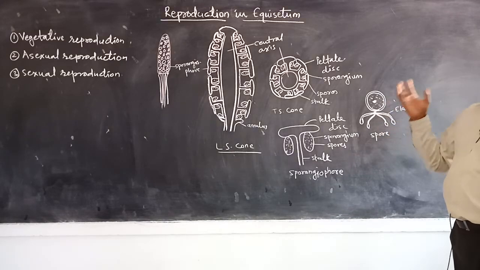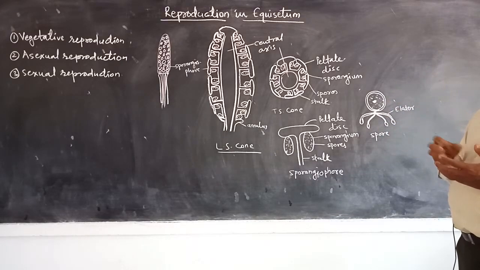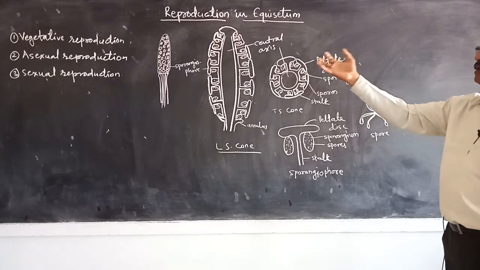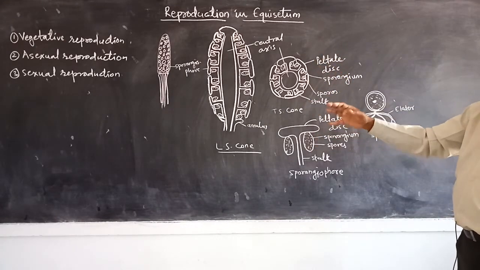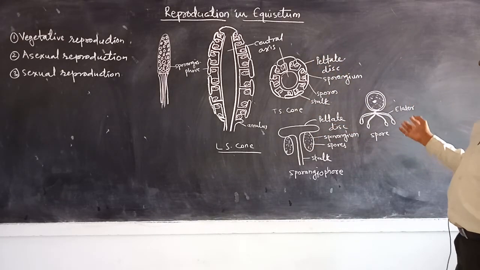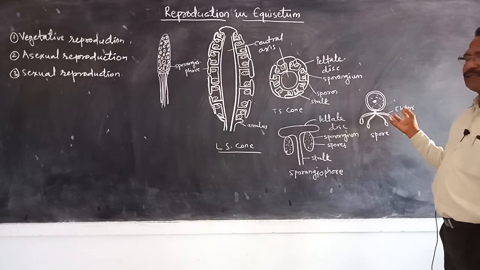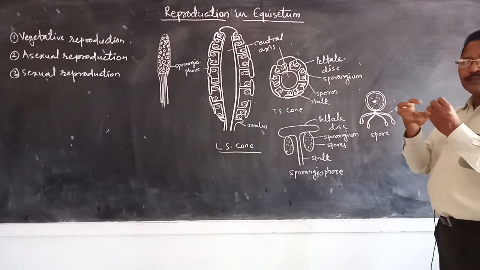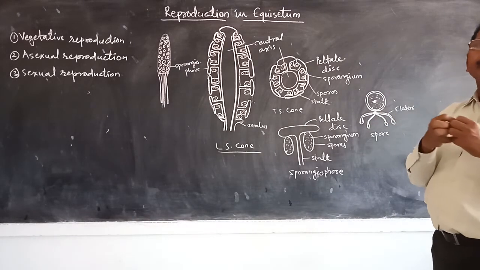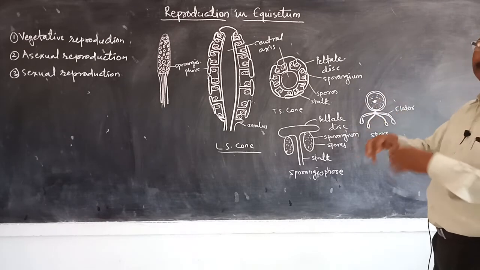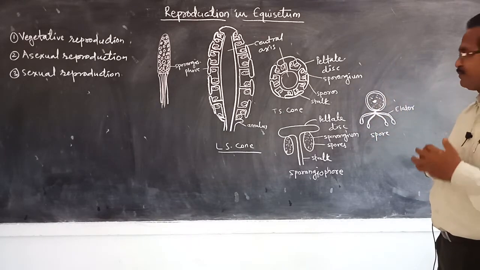It acts as a parachute. That's why the spores get liberated from the strobilus by means of wind. And these elaters are hygroscopic in nature. That's why, as there are a number of elaters, a number of spores get entangled with one another, and they help in the dispersal of the spores.